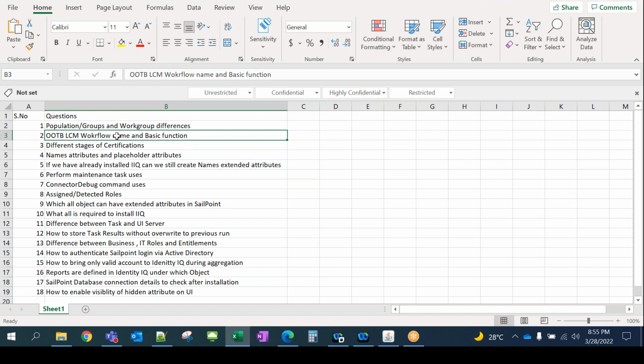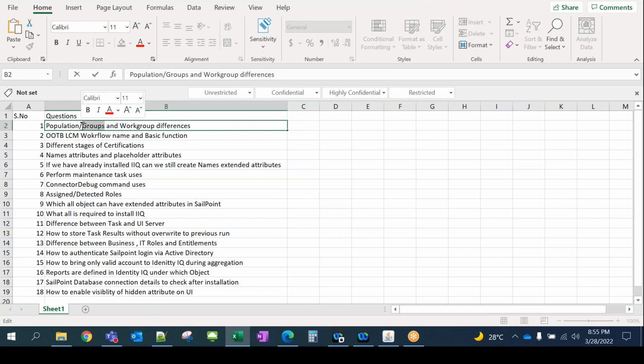Okay, let me just quickly tell then. A group is where we pick only one attribute in the select query, when we want to select some set of users. So a set of users based on one attribute is a group, but if it's based on multiple attributes, then it's a population.